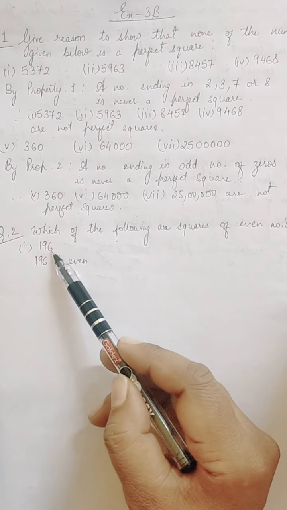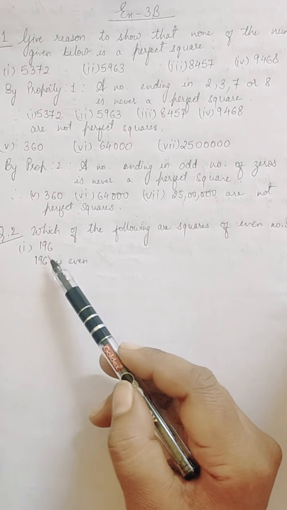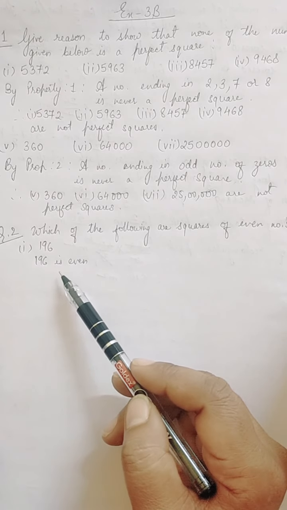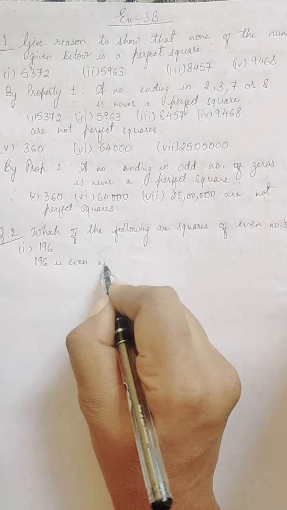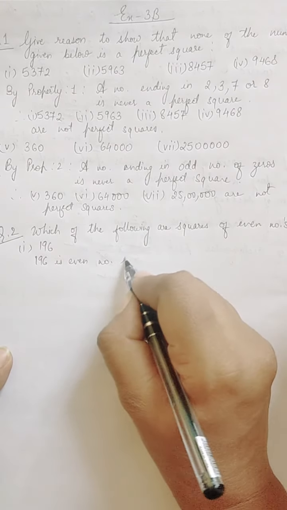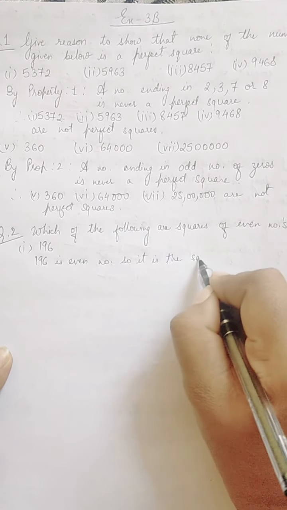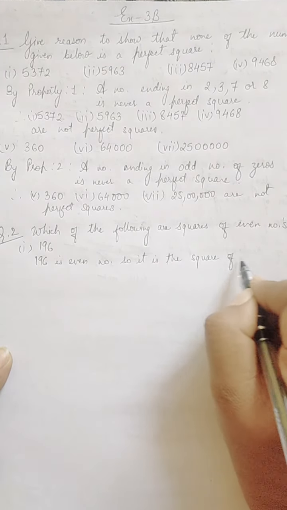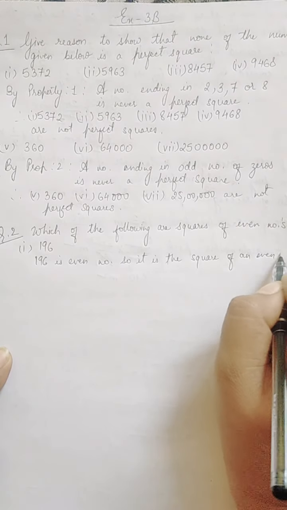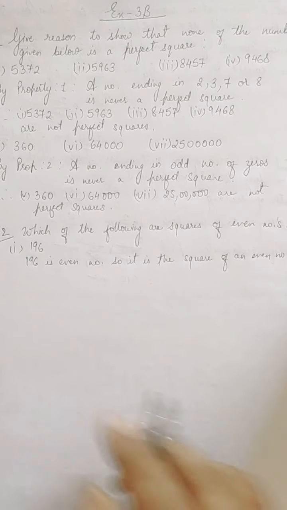196 is even. Why is it even? Because it is ending with 6. So therefore 6 is an even. So therefore this whole number is even. So 196 is an even number. So it is the square of an even number. Okay, now next one.